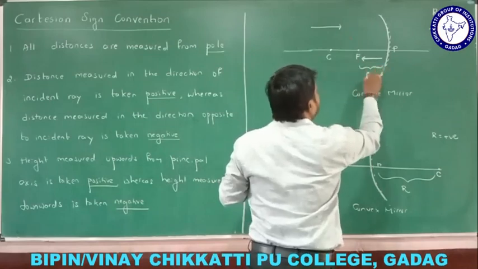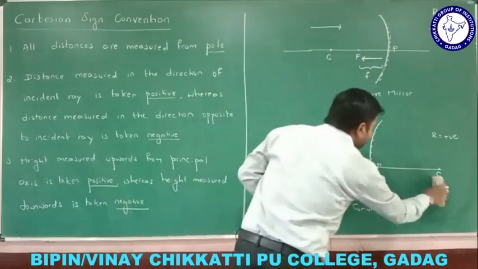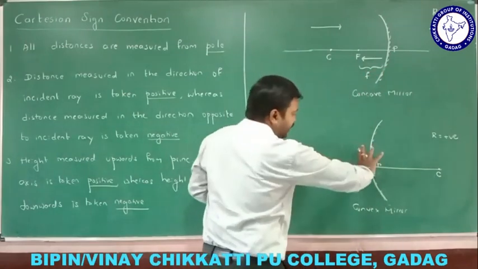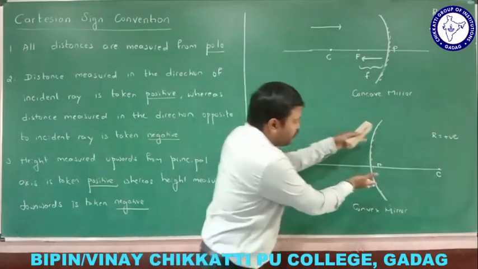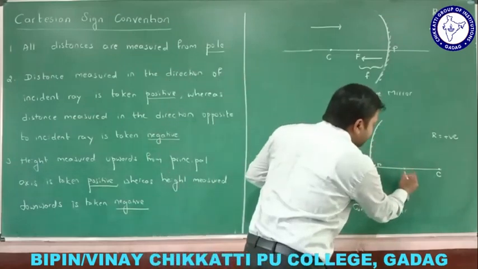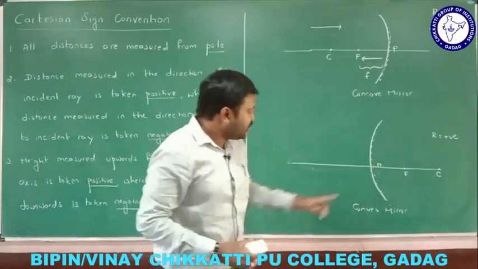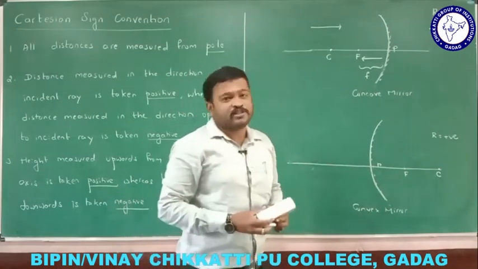So let me take, this is focal length. Now come on, tell me, where is focal length here? Okay, let me remove this. The parallel rays which fall on the convex mirror diverge and appear to come from a point, and this point is called the principal focus. What is focal length? The distance between pole and principal focus.